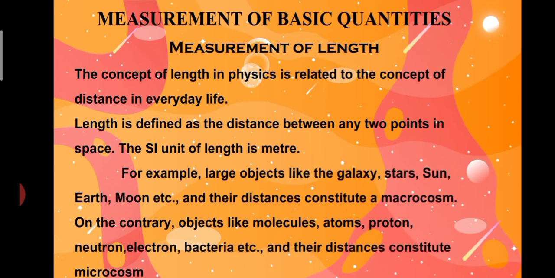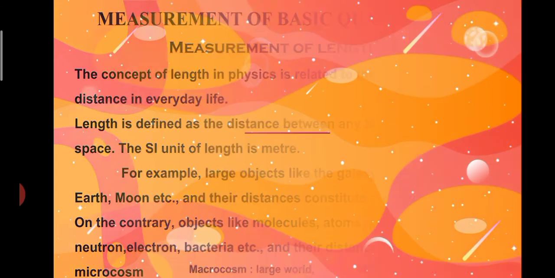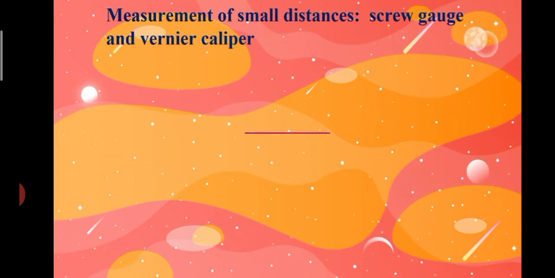For example, large objects like the galaxy, stars, sun, earth, moon, etc. and their distance constitute a macroscope. On the contrary, objects like molecules, atoms, proton, neutron, electron, bacteria, etc. and their distance constitute microscope. Macroscope, large world; microscope, small world. The next topic is measurement of small distance with the help of screw gauge and vernier caliper.